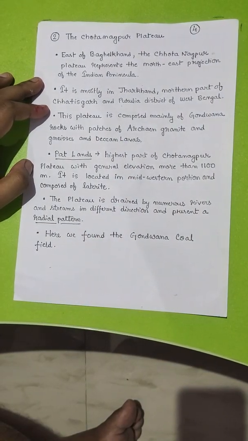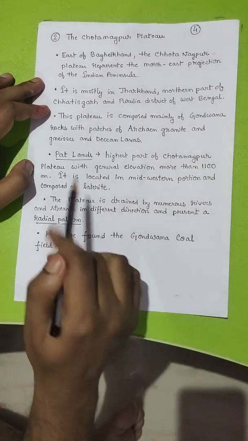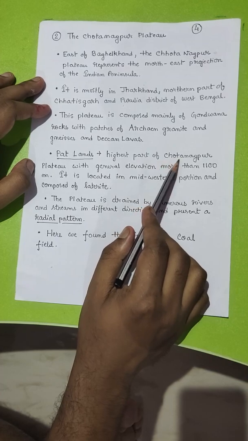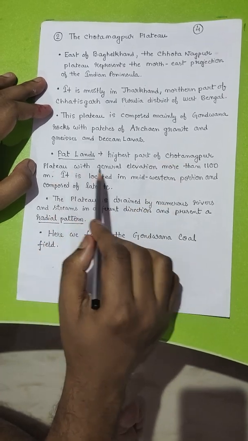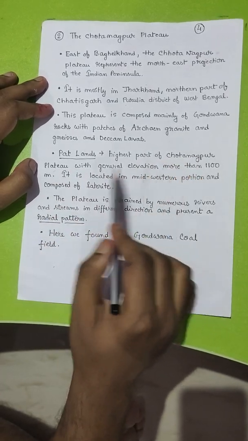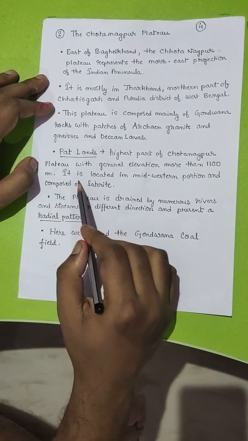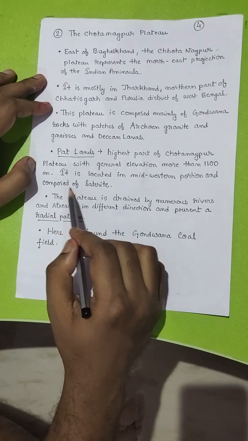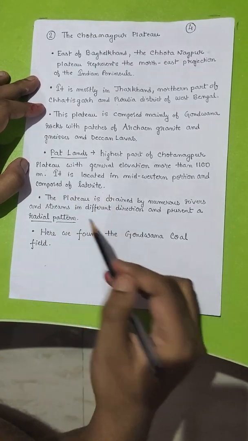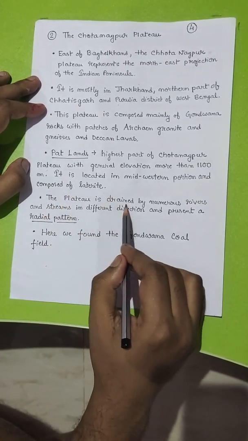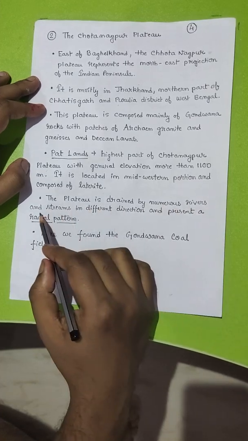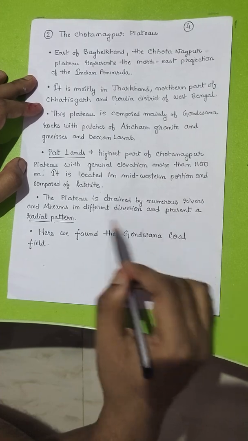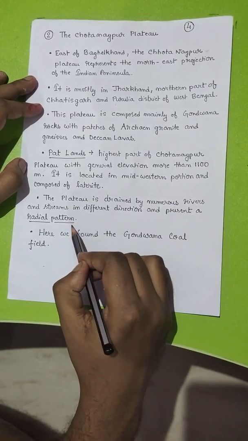The most important part of this plateau is Patland, which is the highest part of the Chotanagpur Plateau with a general elevation of more than 1100 meters. It is located in the mid-western portion and is composed of laterite. This plateau is drained by numerous rivers and streams in different directions and presents a radial pattern.